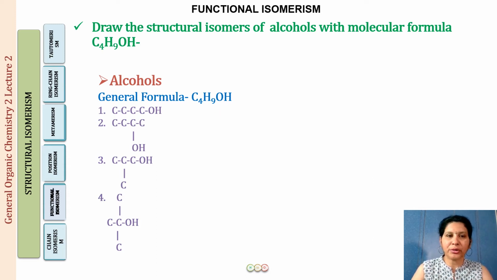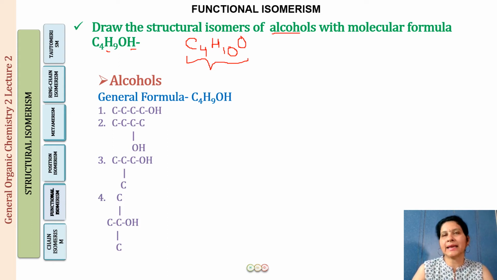Now what we are going to do is reframe this question. What we will be writing is that you have to draw the structural isomers for C4H10O. So what I have done is this 9 plus 1, 10. I have made them all together. I am specifying that I do not want alcohols only. Is there any other way in which we can get more structural isomers for this molecular formula? Well, yes. What is that going to be?